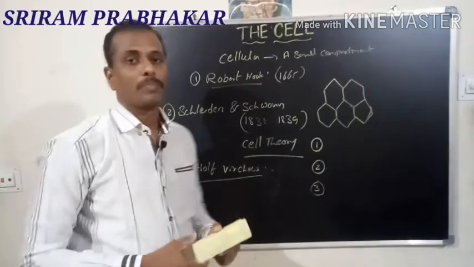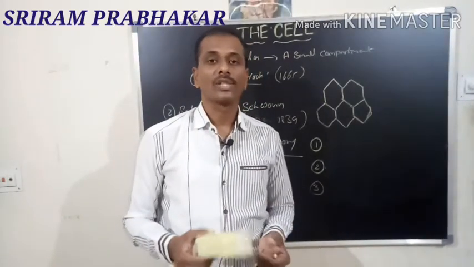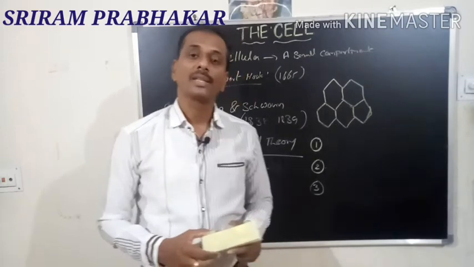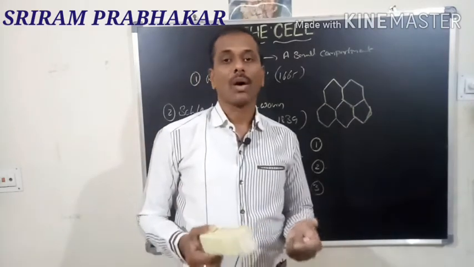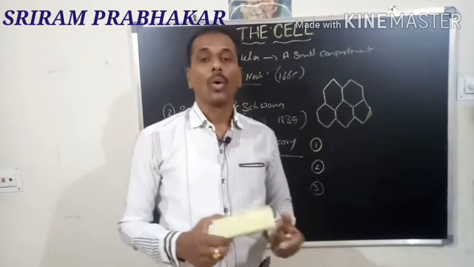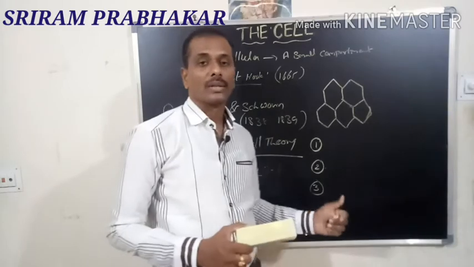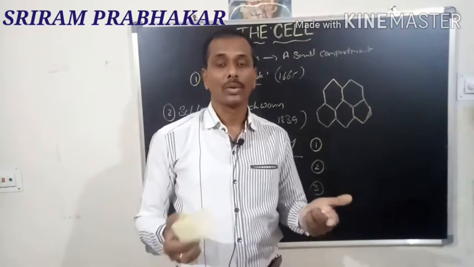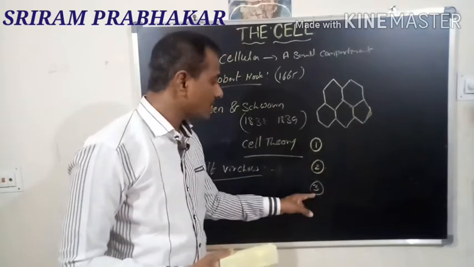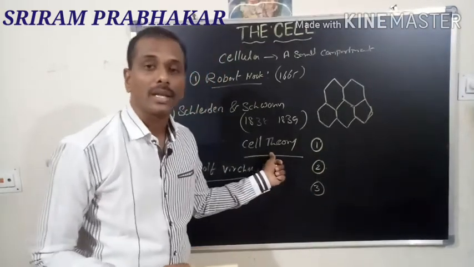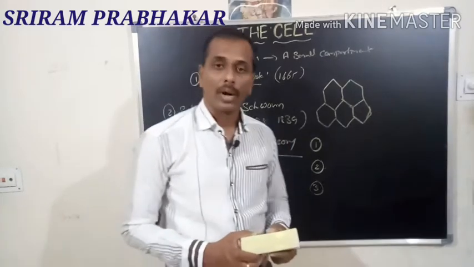According to Virchow, new cells are always generated from pre-existing cells. That means the new cells always originate from the old cells. The conclusion of Rudolf Virchow is that cells give new cells due to cell division. So these three concepts are called cell theory, proposed by Schleiden and Schwann.